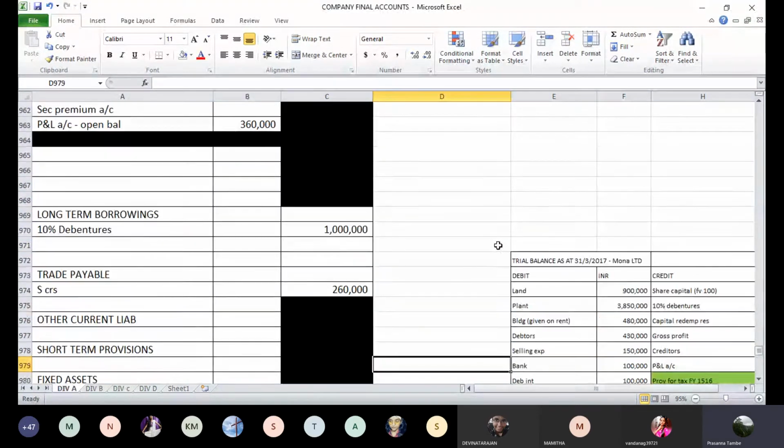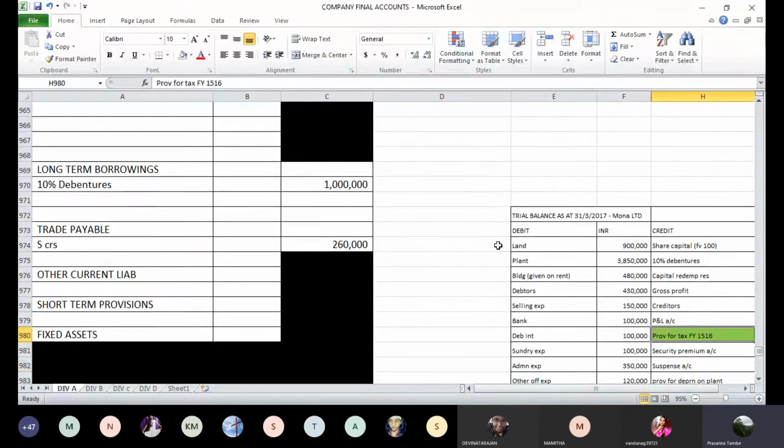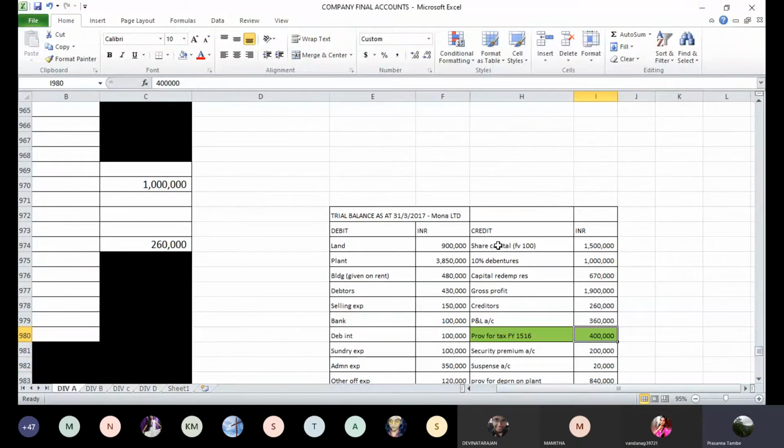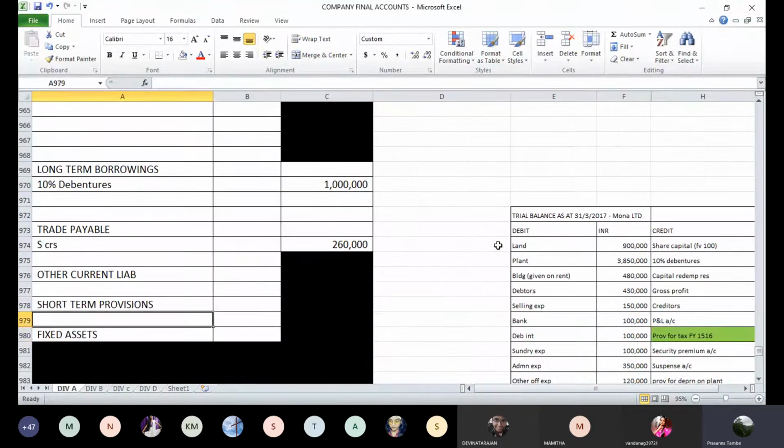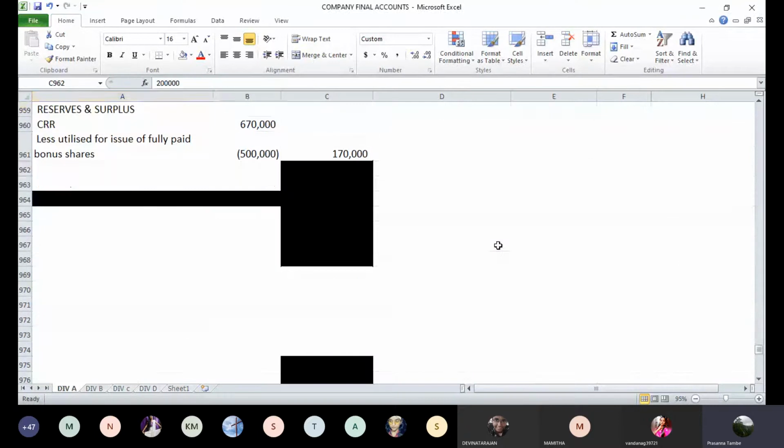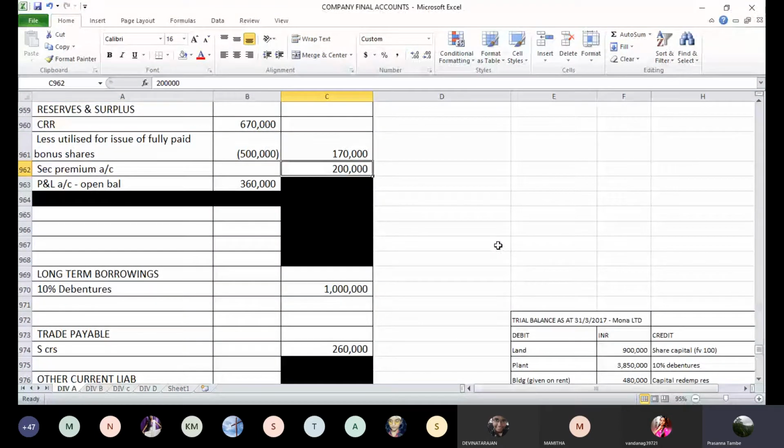Next is provision for tax, for which you have passed the entries. So we will see the effect of this when we go to the end of the sum. Then securities premium account is 2 lakhs. That amount is already here in reserves and surplus, 2 lakhs rupees. Securities premium account, no change in that reserve.